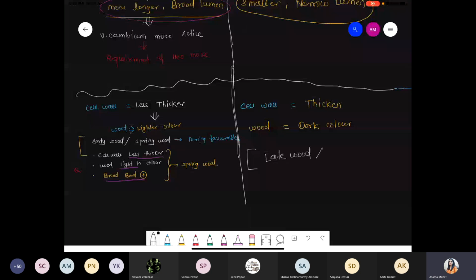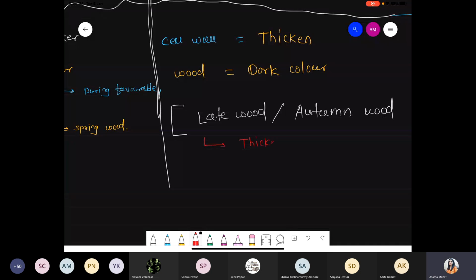And also these are called autumn wood because they form during the autumn season. They can form during the unfavorable condition. So that's why it is called autumn wood. And what are the characteristic features of autumn wood? Number one, thickened cell wall because of the unfavorable condition. Number two, color of the wood, basically dark color.